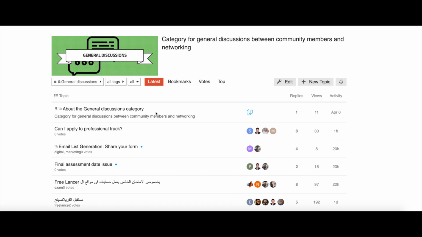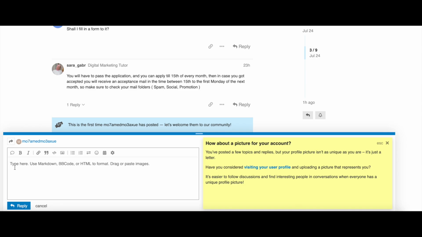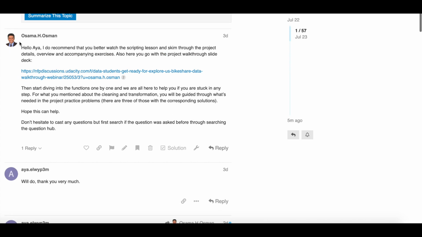To reply to any of the topics, open a specific topic, and then click on Reply. After that, type your reply, and then click on the Reply button. Whenever you find a useful topic, you can vote for that topic so other students can find that topic easier and benefit from it. Also, if you find a useful reply, you can mark it as a solution so that other students can find it without the need of reading all of the comments.